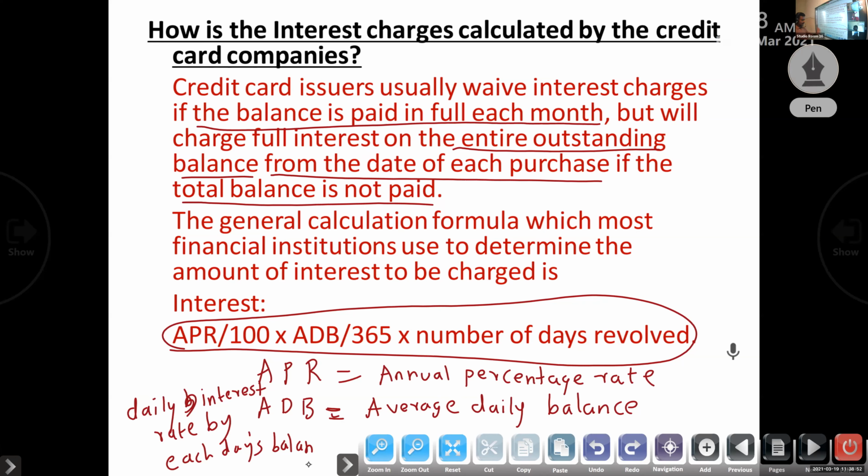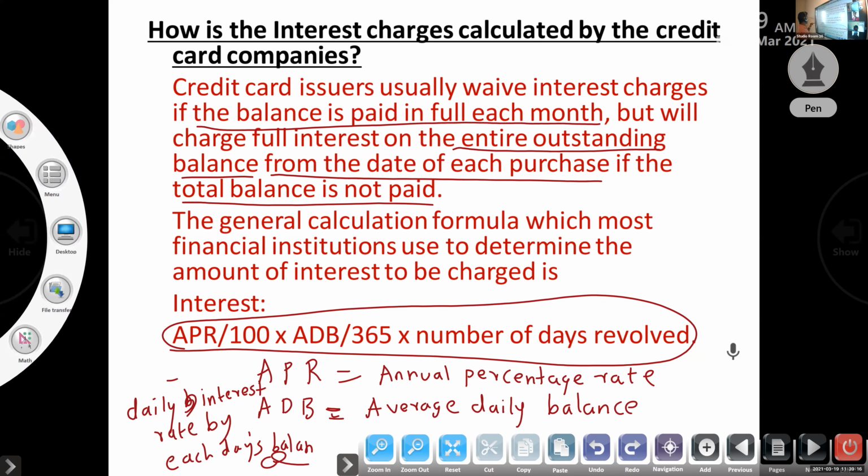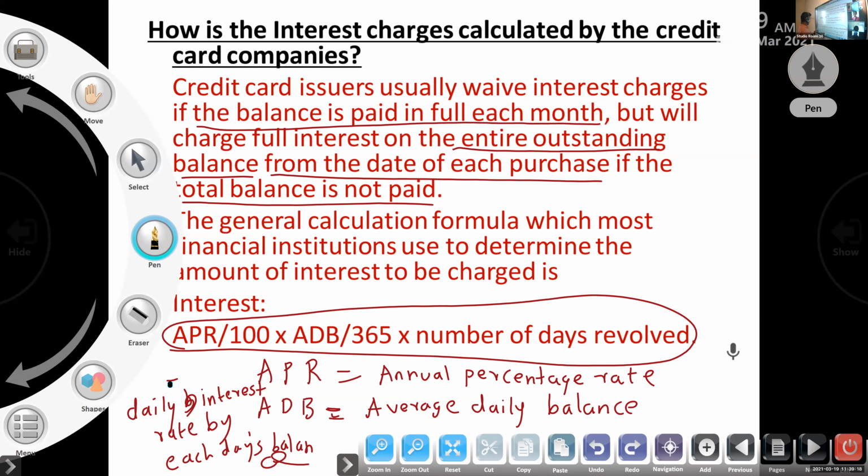Otherwise, average daily balance means, suppose after 1 month you are not paying for 15 days, then the balance for those 15 days, suppose 5,000 plus 5,000 plus 5,000 in full, divided by 15. So we will get the daily balance. It is calculated by daily interest. Through that way we can find the average daily balance.